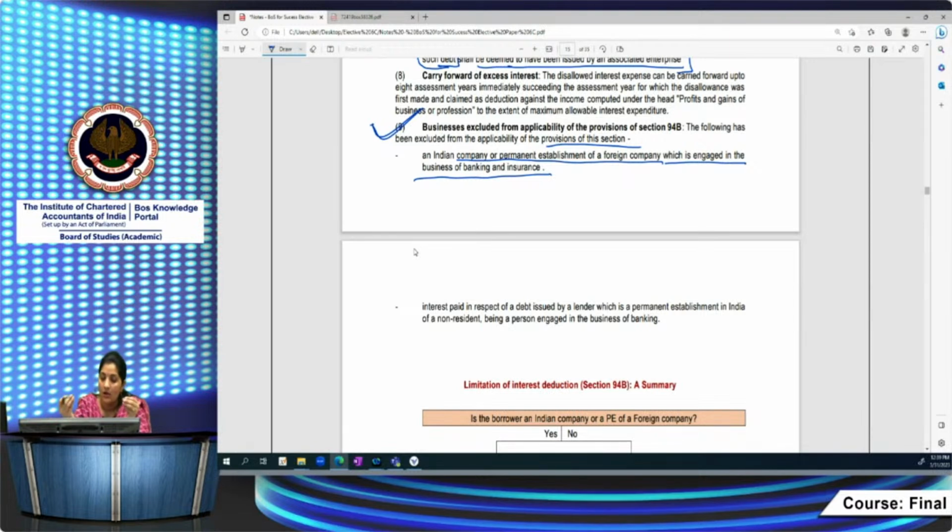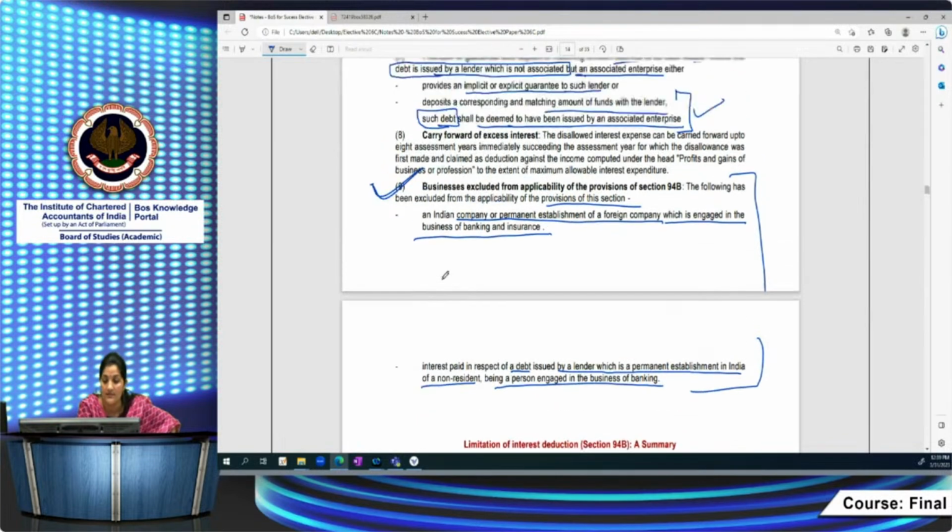Or where you are paying interest in respect of a debt issued by a lender which is a PE in India of a non-resident, being a person engaged in the business of banking. Okay? Suppose some PE is engaged in the business of banking from where you are raising the loan, right? In that case, you need not apply the provisions of section 94B. So these are the exclusions which you should see while computing this interest deduction disallowance.